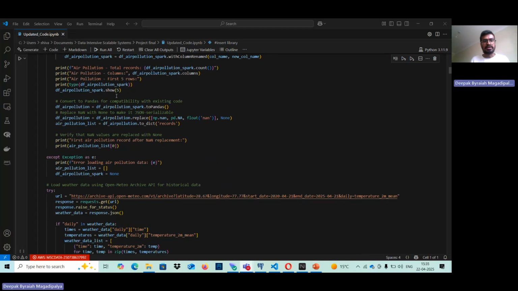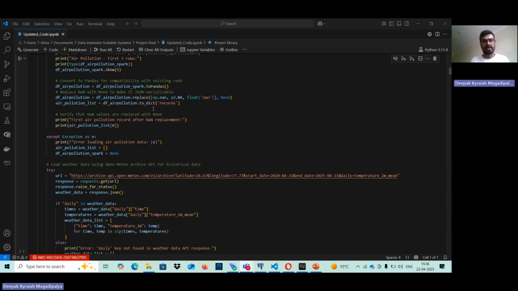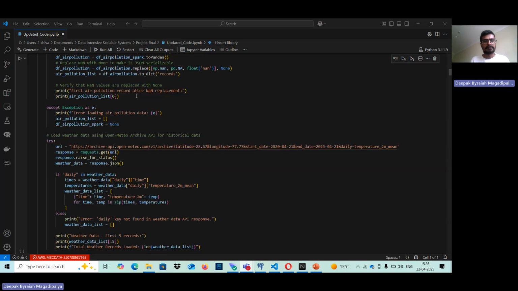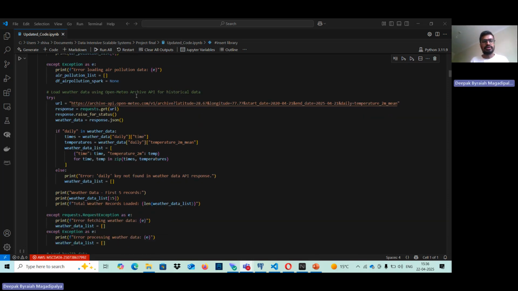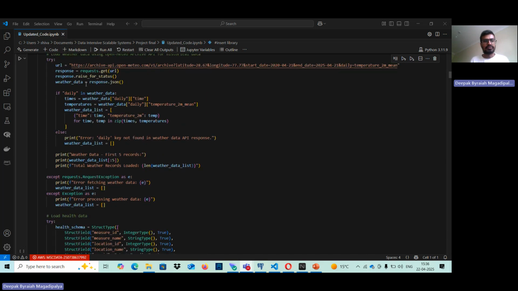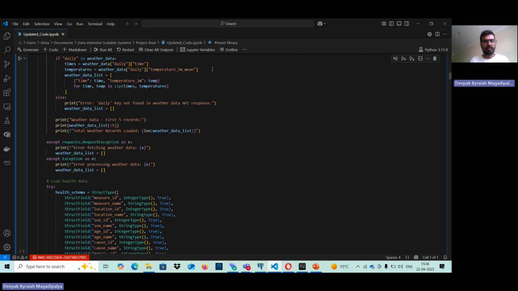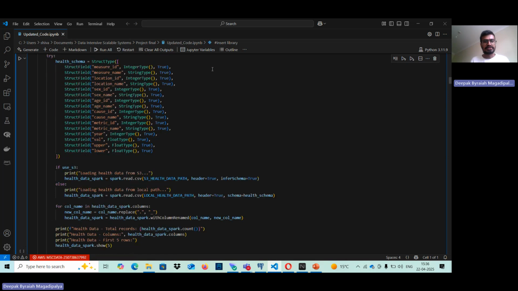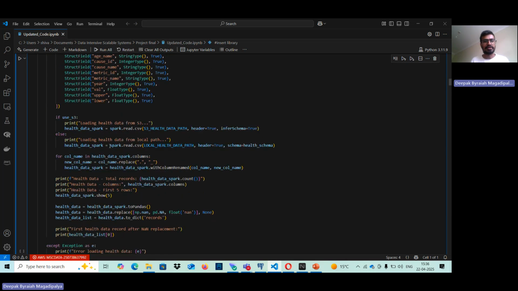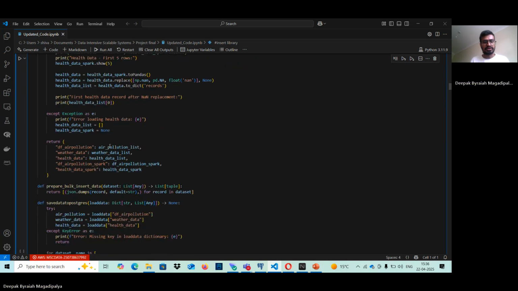Then we'll convert the data received from the S3 bucket to a data frame using toPandas and clean the data using the NumPy function to convert null values to None values. After validating these values, we'll load the data. This exception handler will load the weather data using an API call to the Meteostat Python library. Same with the health dataset, it extracts the data from S3 based on the schema that is mentioned, and then loads it to the data frame.